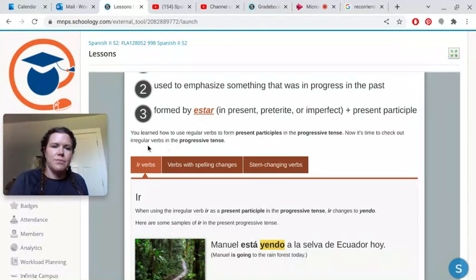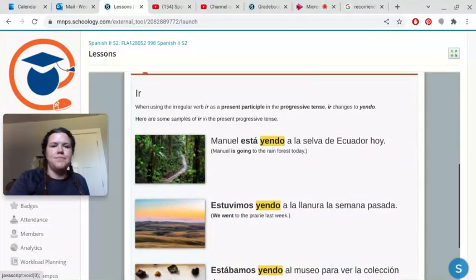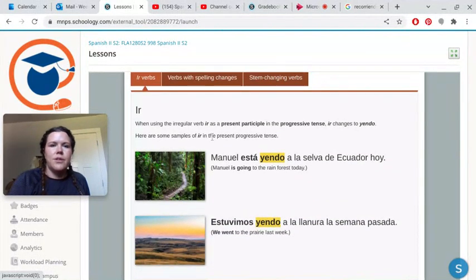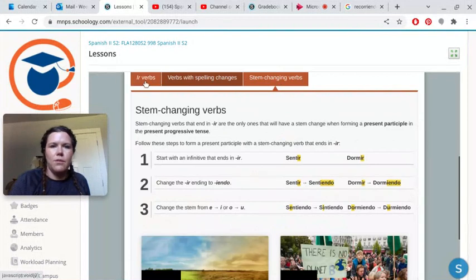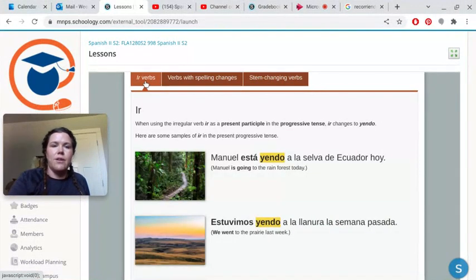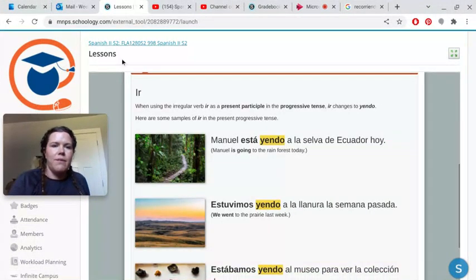So it's irregular verbs in the progressive tense. So you have IR verbs, verbs with spelling changes, and stem changing verbs. So you have these 3 areas to click through that you can review these different irregular forms. You have ir is ir.